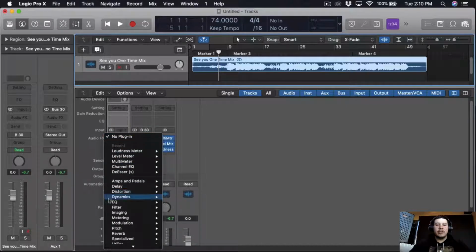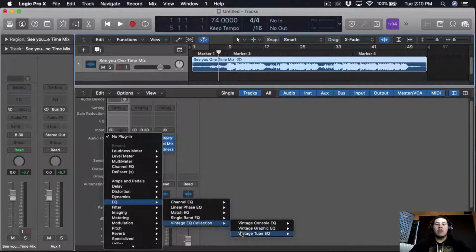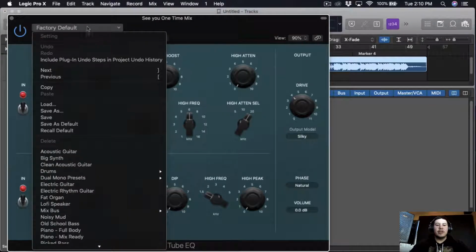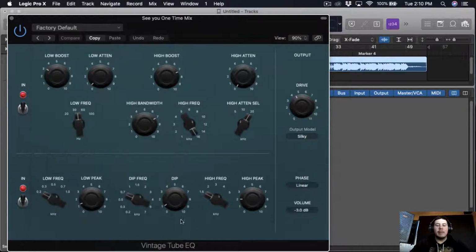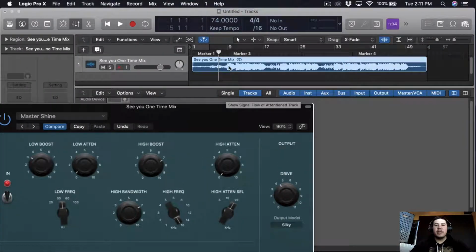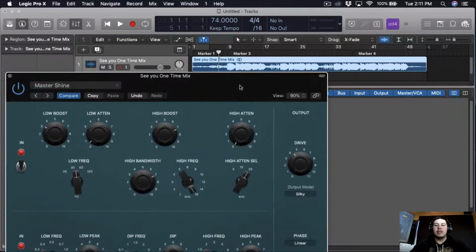First thing I'm gonna do is just grab an EQ, and the EQ I always use is a tube EQ. And from here I use the preset, and I just use the master shine. So we're gonna put it on here, and we're gonna see if it sounds better, and then what changes we could do.